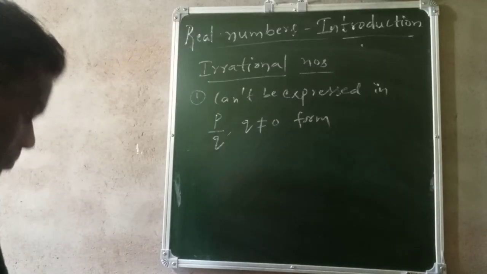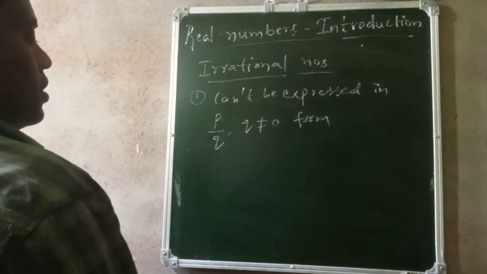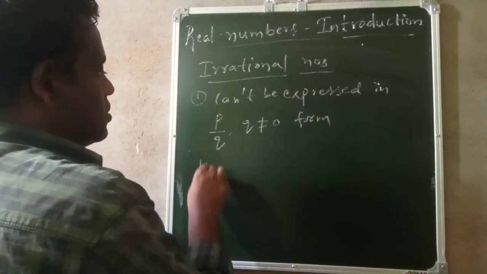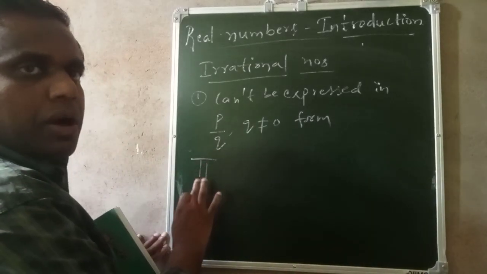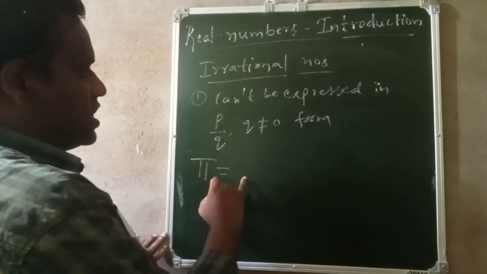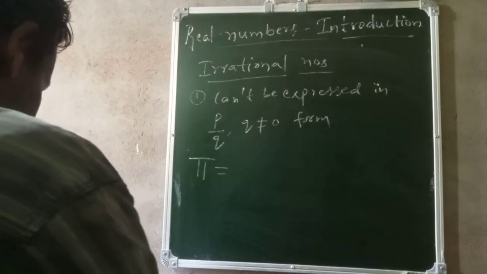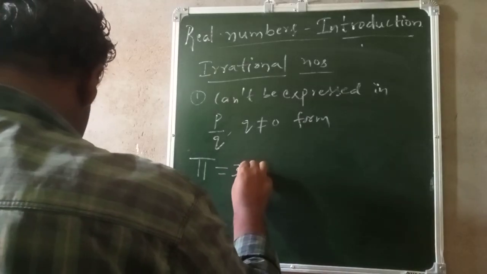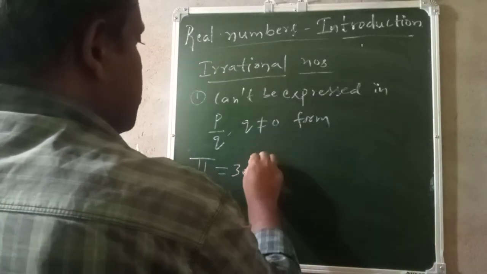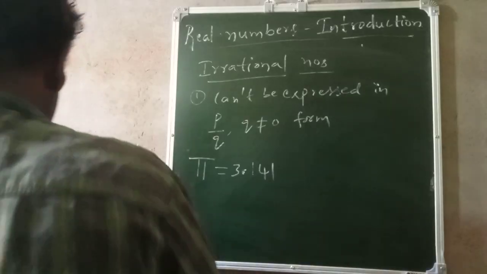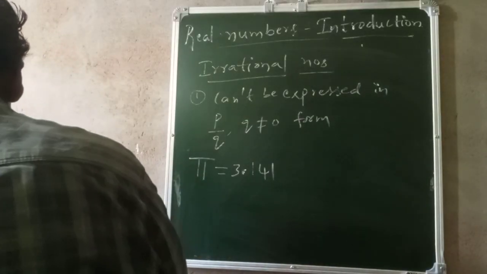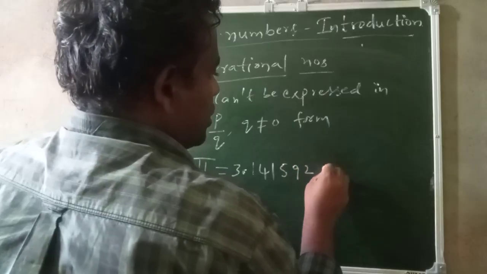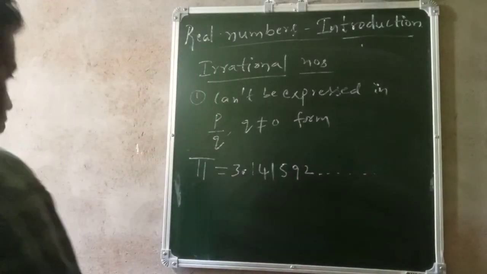First I will write one example. For example, pi only I will take. See, pi is an example of an irrational number. Its decimal expansion is 3.141592 dot.